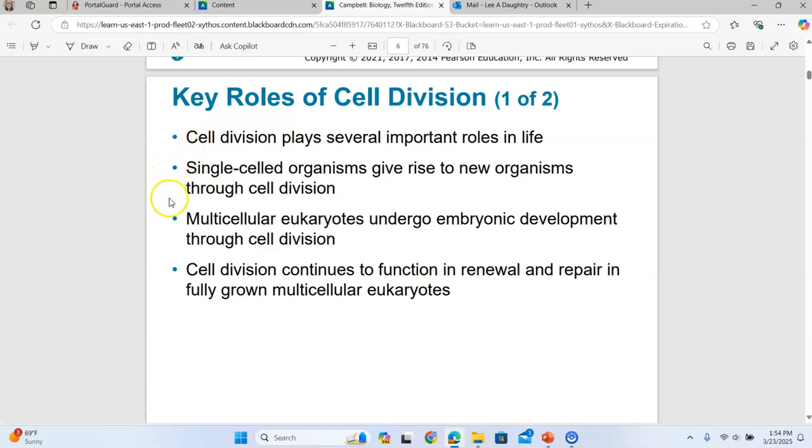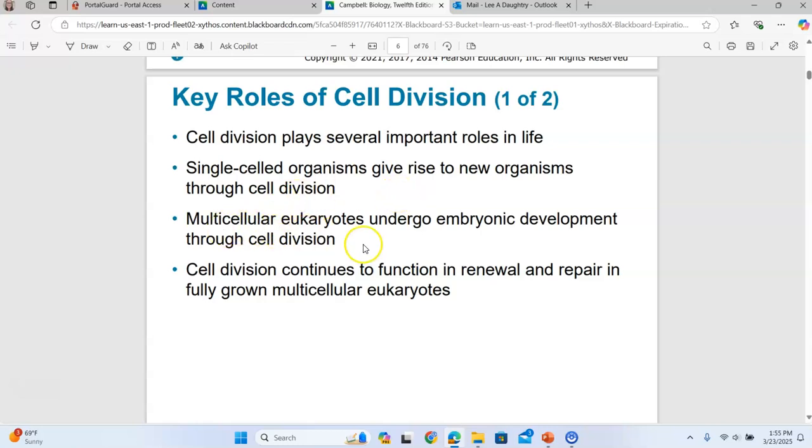The key roles of cell division are, single-celled organisms can divide and produce new organisms by asexual reproduction. So if a single-celled organism divides and produces two new organisms, then that is asexual reproduction. That original organism has cloned itself.